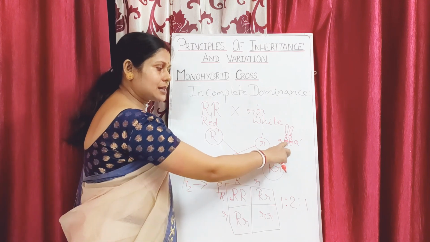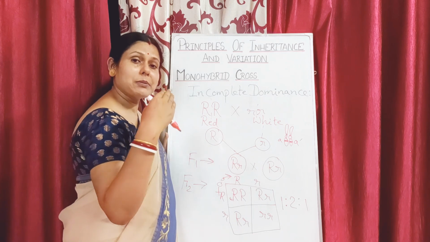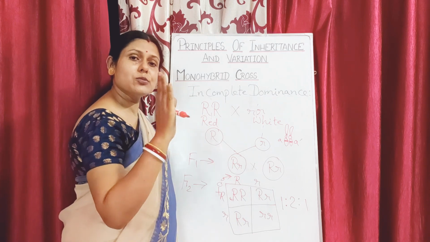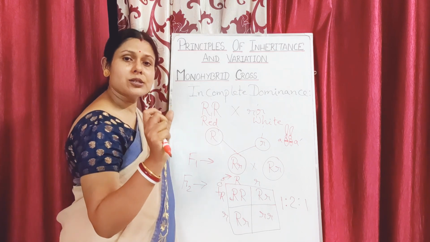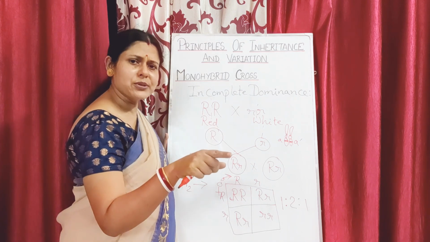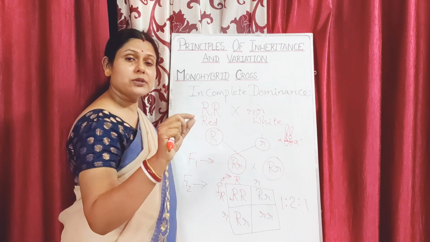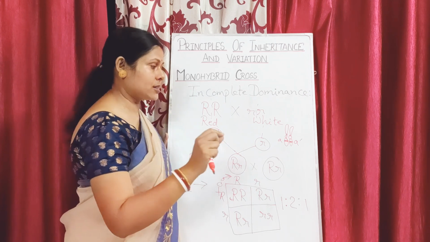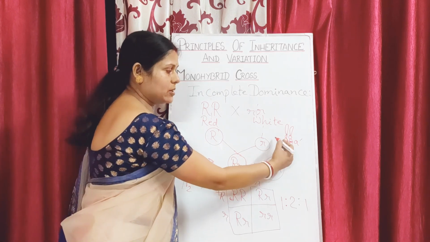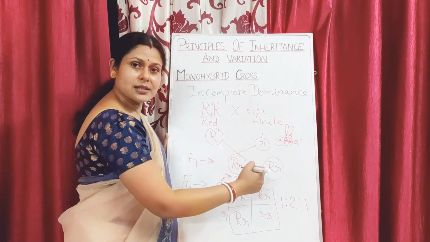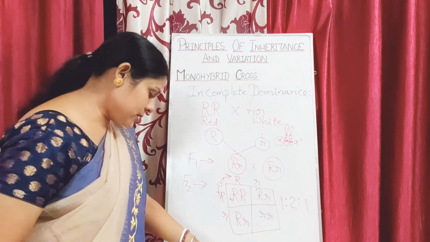So suppose this gene is capable of producing an enzyme which is capable of converting the substrate into product, but this one is not producing a functional enzyme. It is producing an enzyme, but it is not a functional enzyme. That means it is not able to convert the substrate into the desirable product. In that case, what will happen? This will not be expressed, only this one will be expressed, isn't it? So there are three conditions which are expressed in your book. Now what are these three conditions?